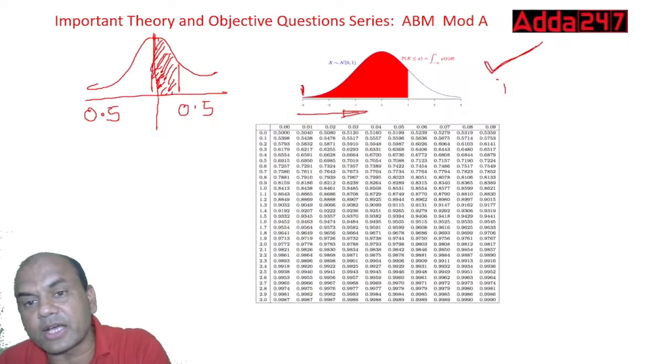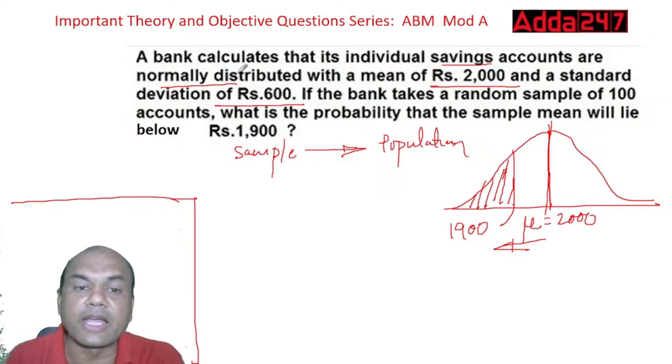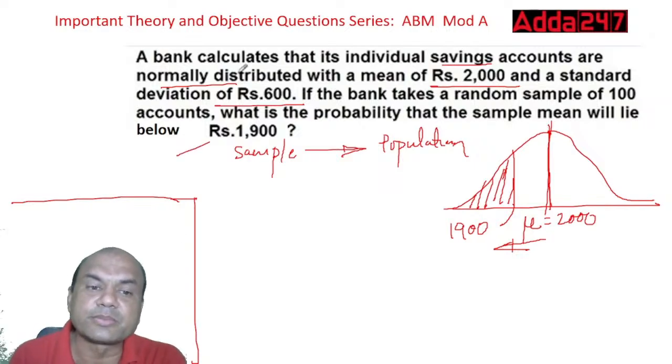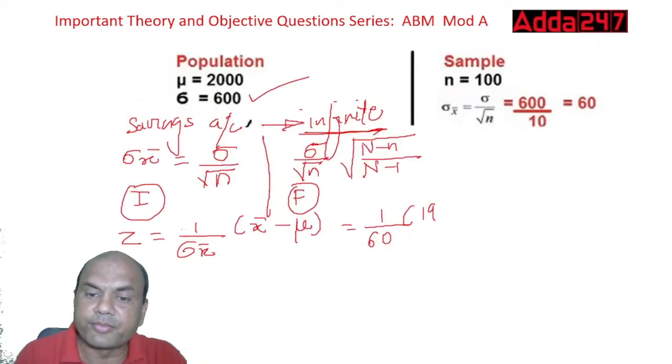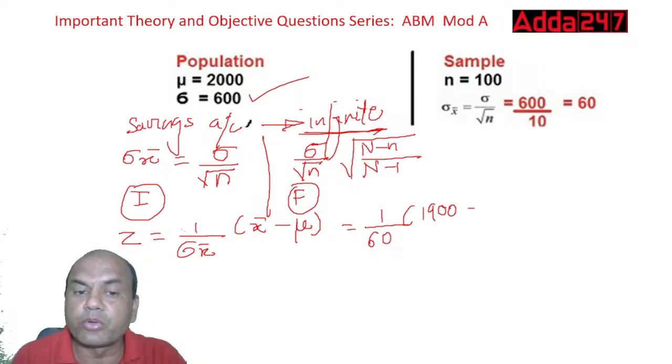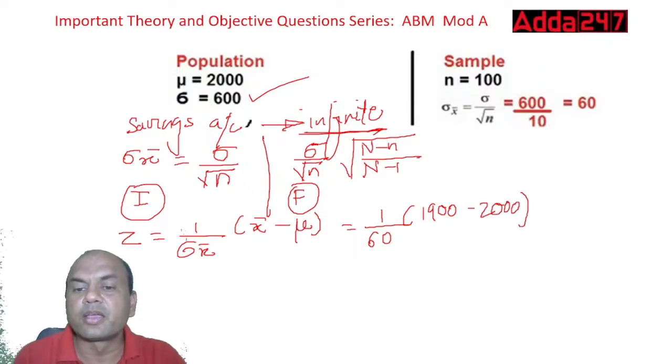X bar means what is asked. Here, what is asked over here? 1900. This is x bar. So it will be 1900 minus, what is mu? Mu is given, just now we saw it, 2000. So 1900 minus 2000.